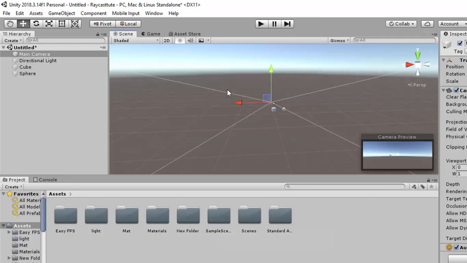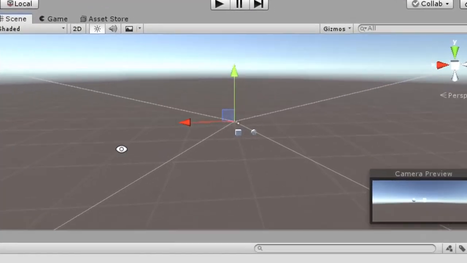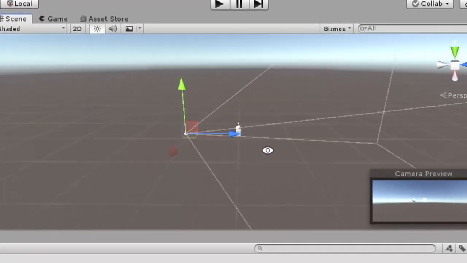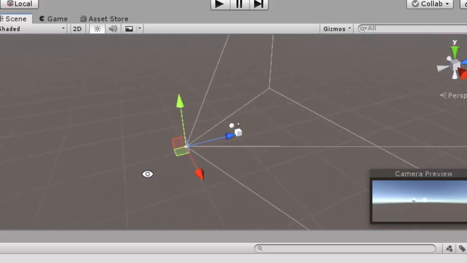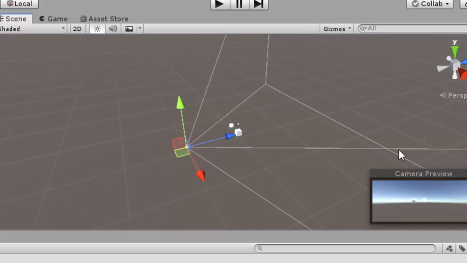It is not necessary that if your scene consists of 50 objects, all objects will be seen in your game, because we can see only those objects which are in the view frustum of your camera. So what is view frustum? Here you can see that this conical shape is nothing but the view frustum of your camera.